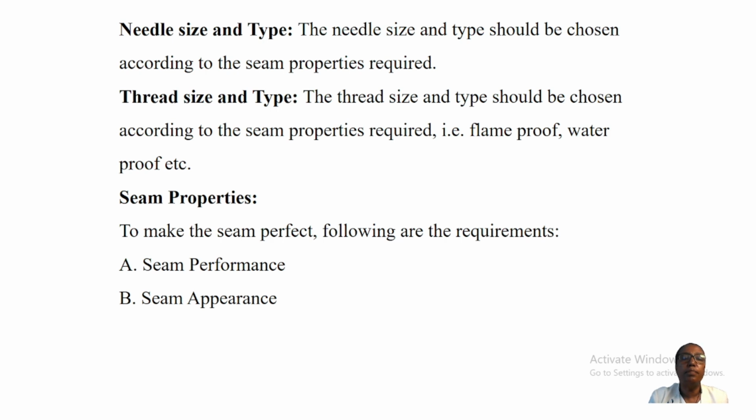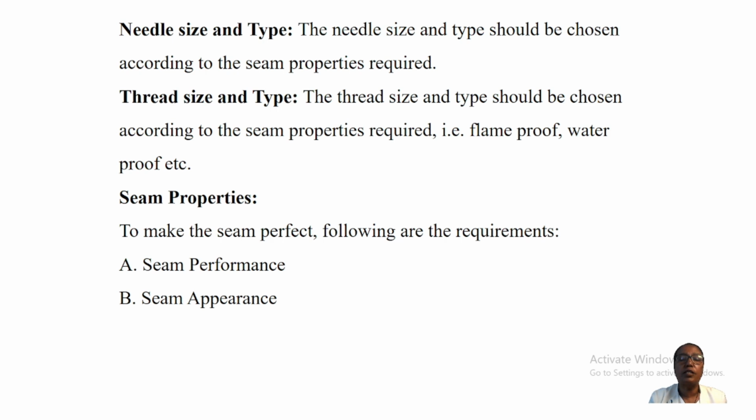Thread size and type. The thread size and type should be chosen according to the seam properties required, such as flame proof, waterproof, and heat resistance. So it is better to check the seam properties that can be required.